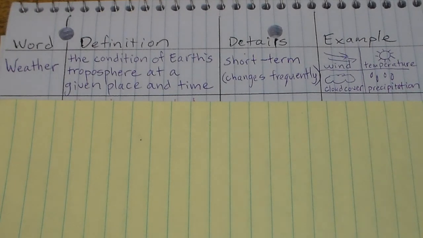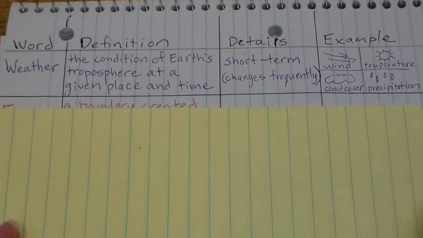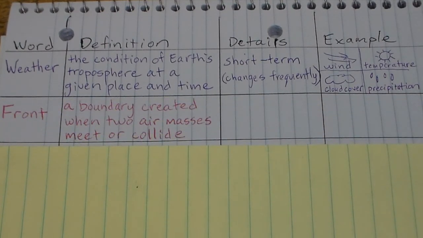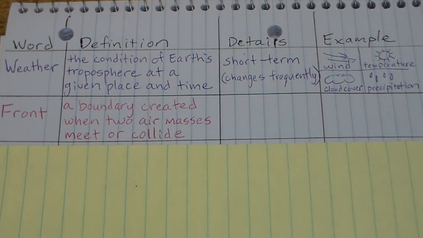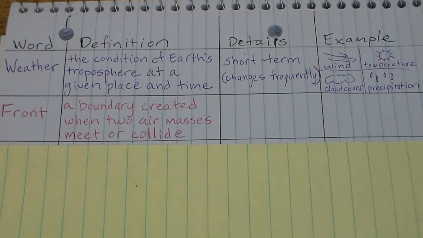So specifically, when we take a look at weather, what's going to cause weather is this next word, which is called front. And this is another word that has multiple meanings. We're not talking about the front of the room or the front of your t-shirt. This is a weather front.